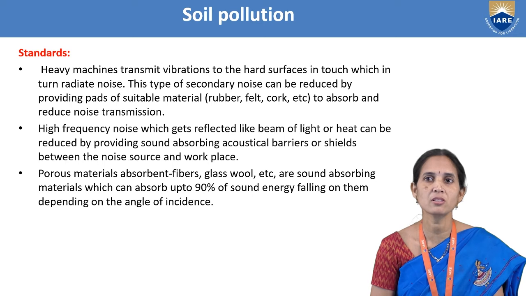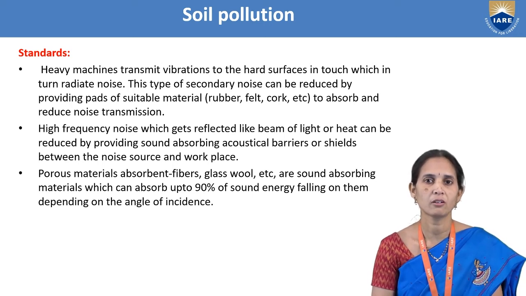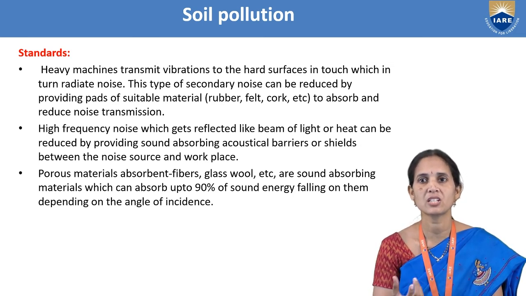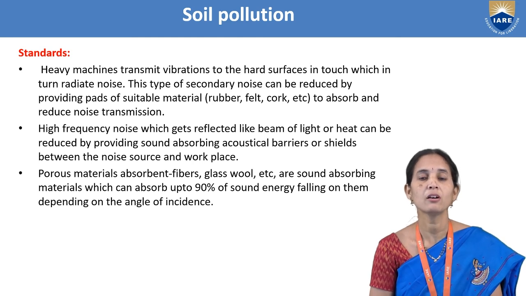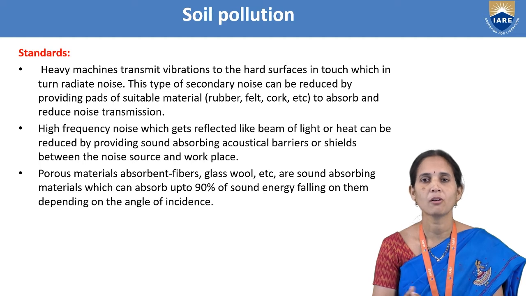High frequency noise, which gets reflected like a beam of light or heat, can be reduced by providing sound absorbing barriers or shields, and we can prevent noise pollution.